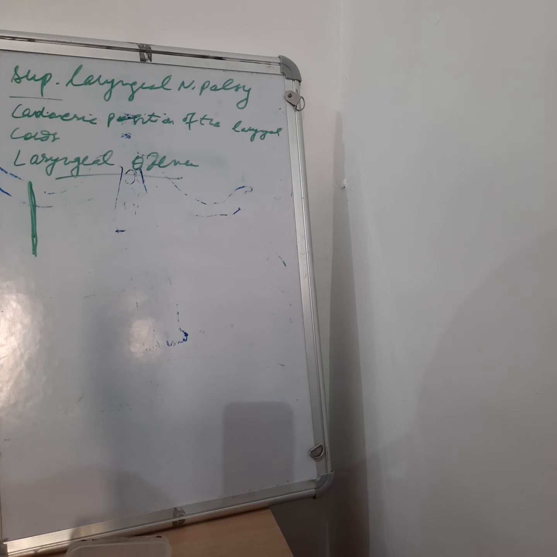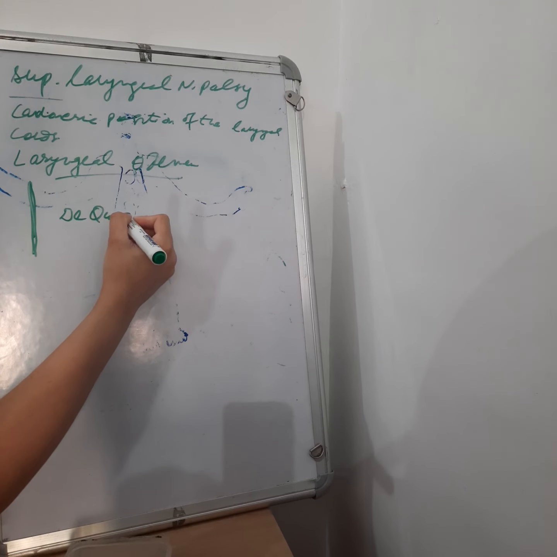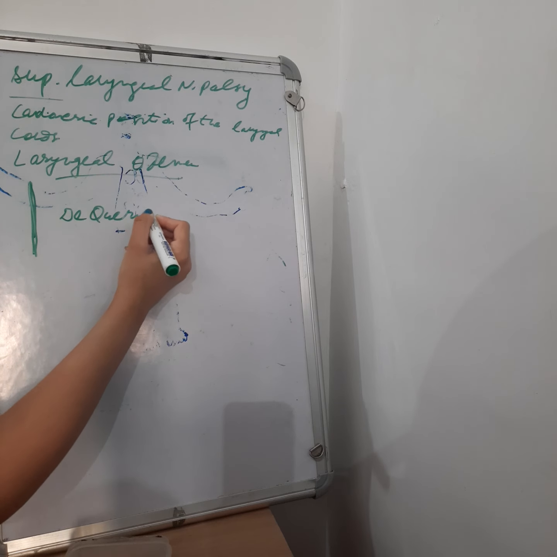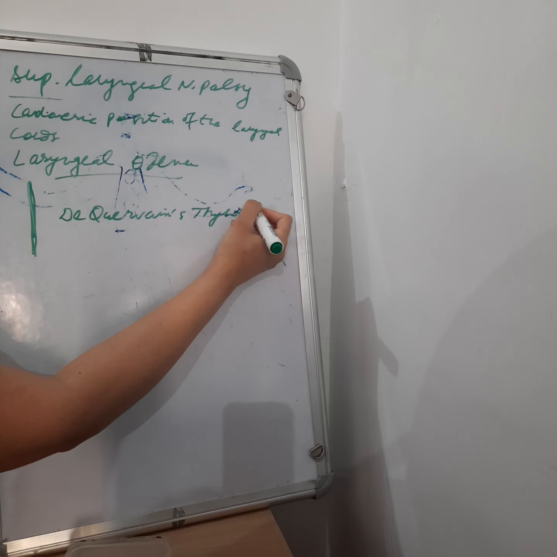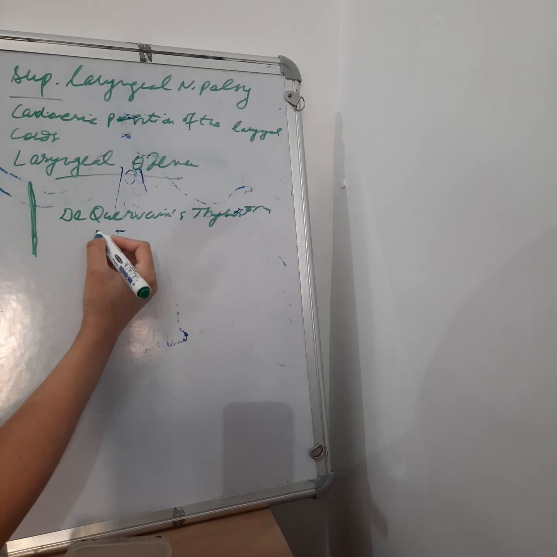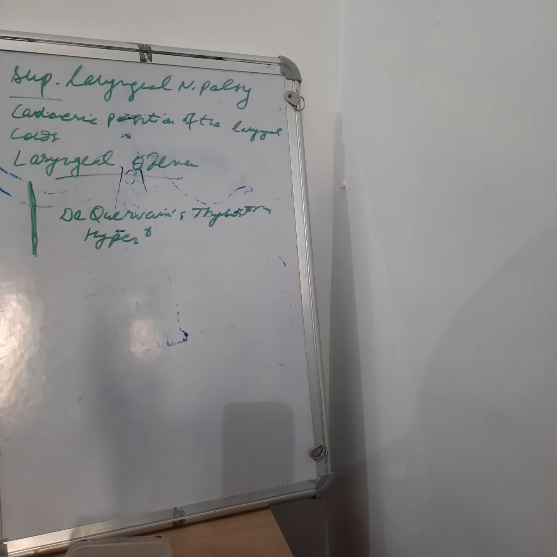Now I will tell you a little bit about the rare causes of thyrotoxicosis. As we know about De Quervain thyroiditis, there may be mild hyperthyroidism due to the liberation of thyroid hormones from the damaged thyroid gland.